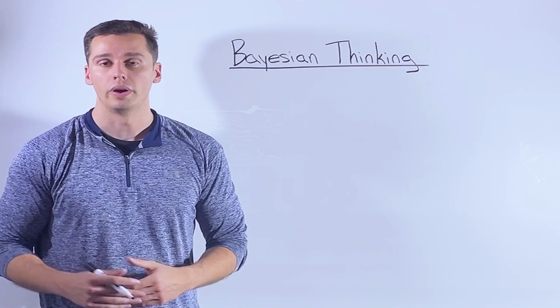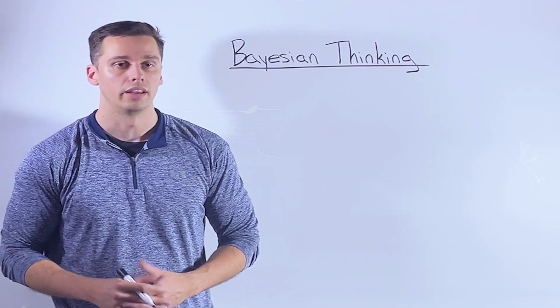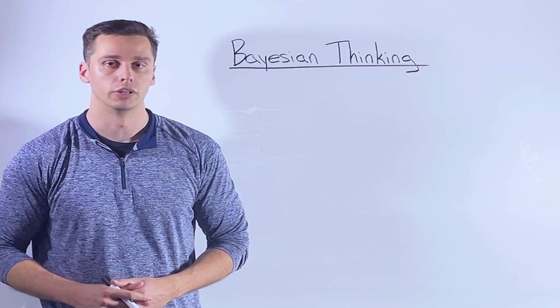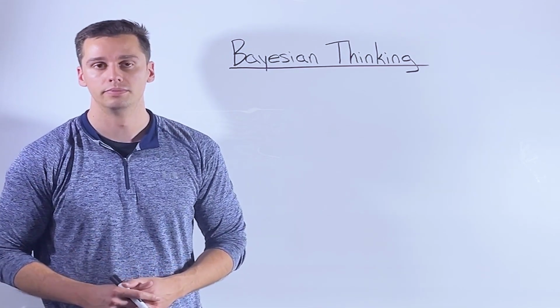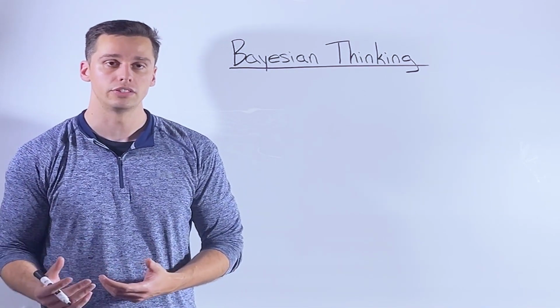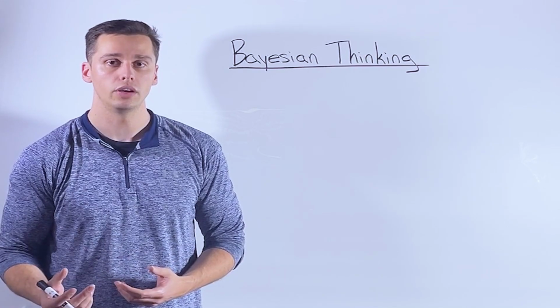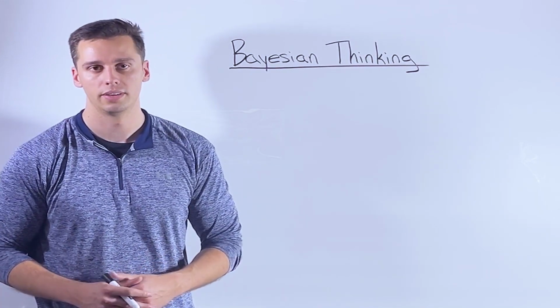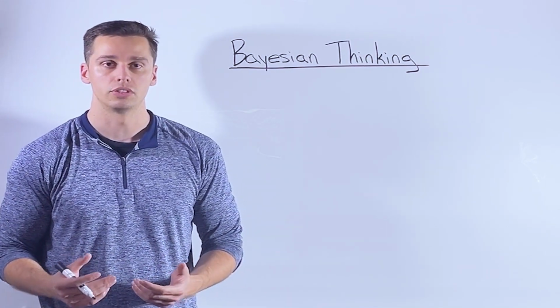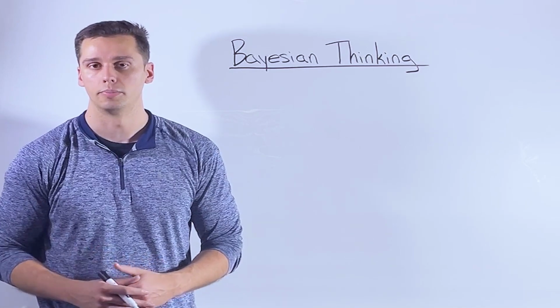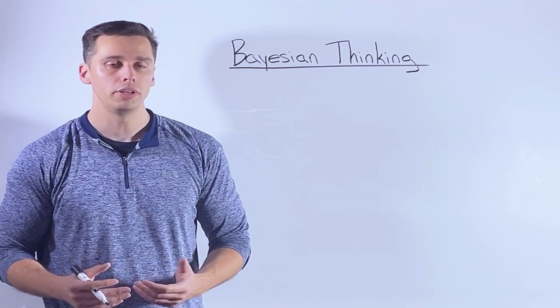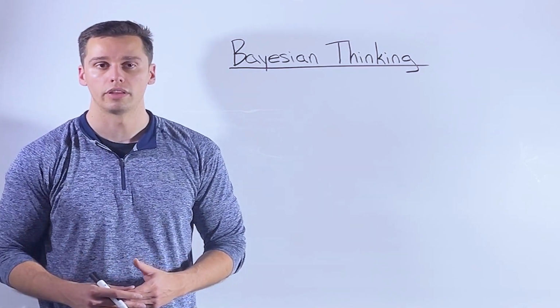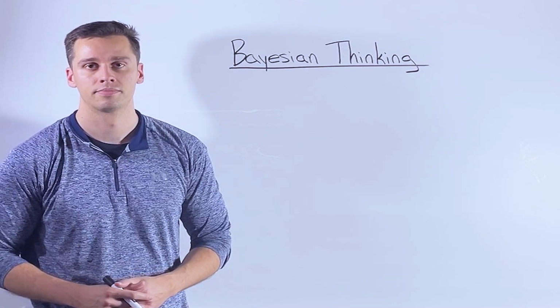Bayes' theorem is an equation that's used in probability. It helps us with predictions by updating our original prediction based on new information. So it helps us figure out how likely something is based on what we already know, and then factors in what we just learned. Let's go through a couple examples to see how this is used and how it can help you in sports betting. We won't be doing any math here, just going over how to think about things in a Bayesian way.